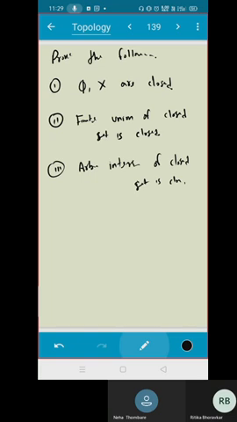See, you already have one example. Arbitrary union, sorry, not intersection. Let me help you. You already have that example. You just have to see it properly.